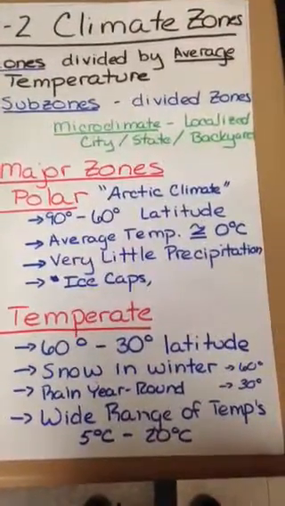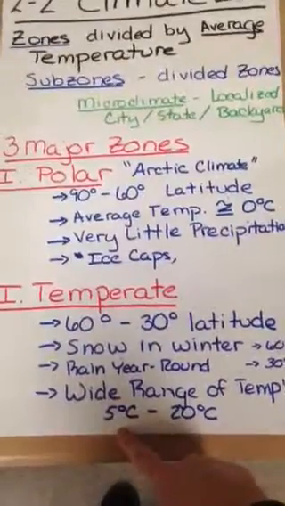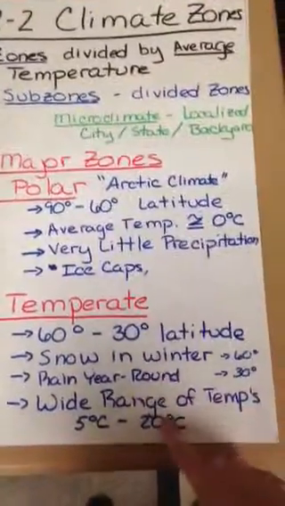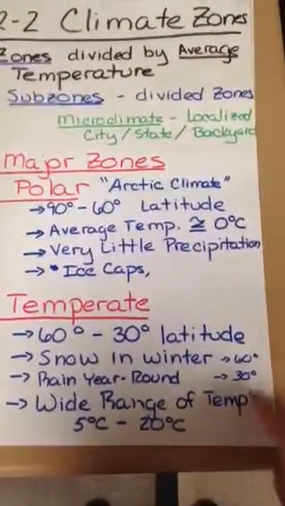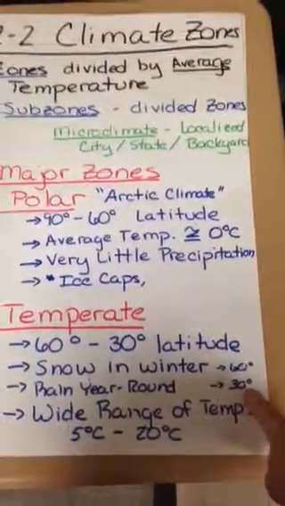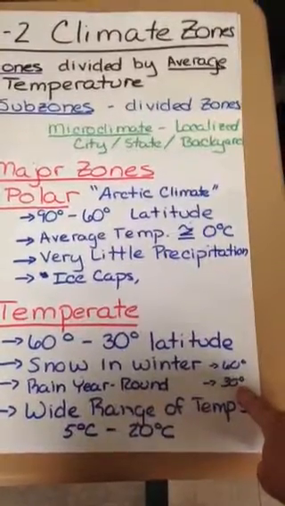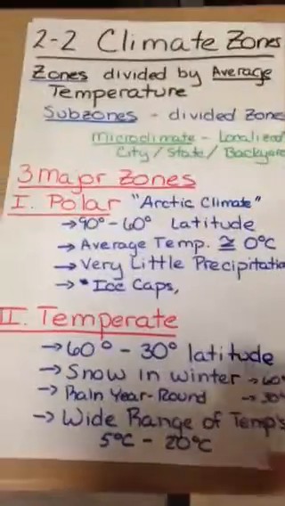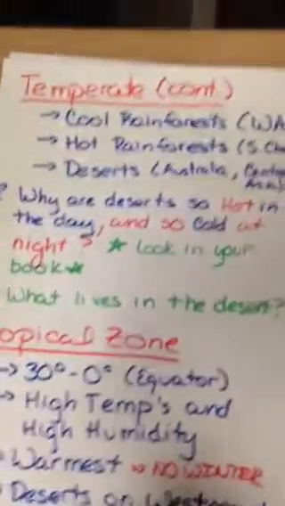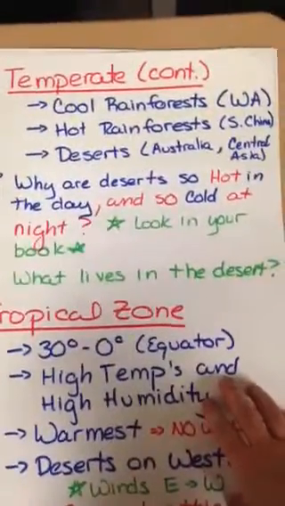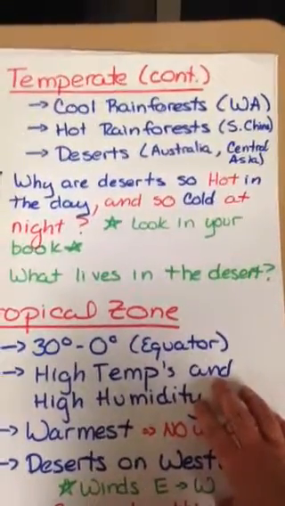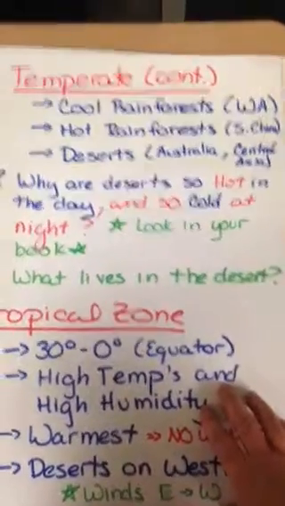There's a wide range of temperatures, anywhere from an average of 5 degrees Celsius, that's up north, or south, closer to the 60 degree mark, or up to about 20 degrees Celsius, that's closer to the 30 degree mark. And the 30 degrees latitude, that's across where we would have Florida, middle of Texas, through the top part of Mexico, and that's generally a warmer climate. Now also in the temperate zone, like I said, there is a big range. You can have cool rainforests, like in Washington. You can have hot rainforests, like South China. You can also have deserts, like in Australia and Central Asia.